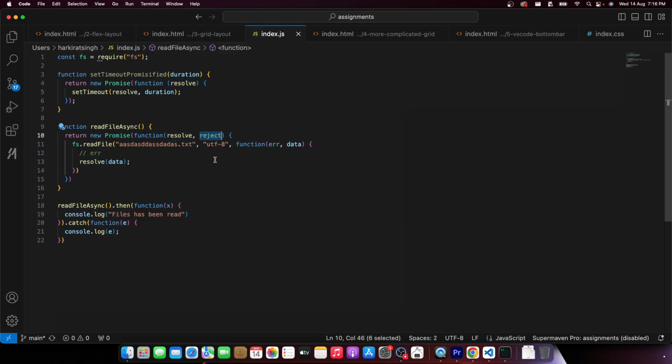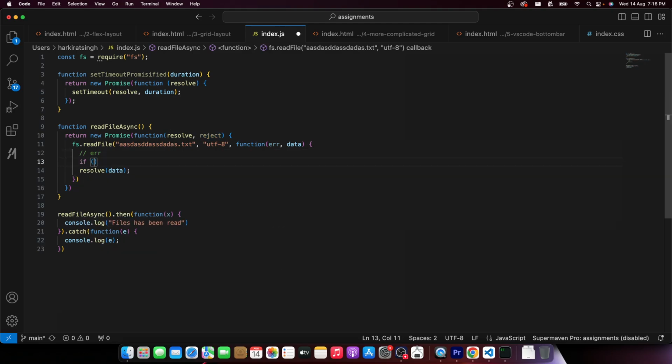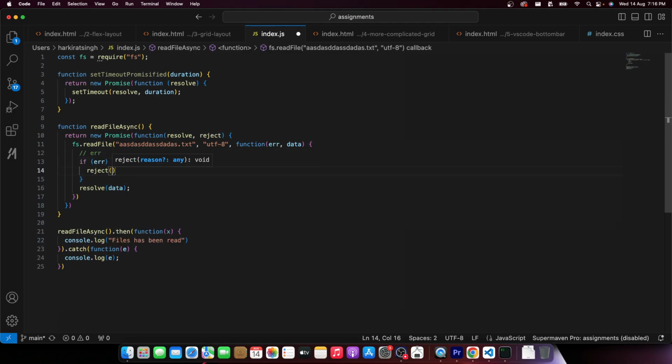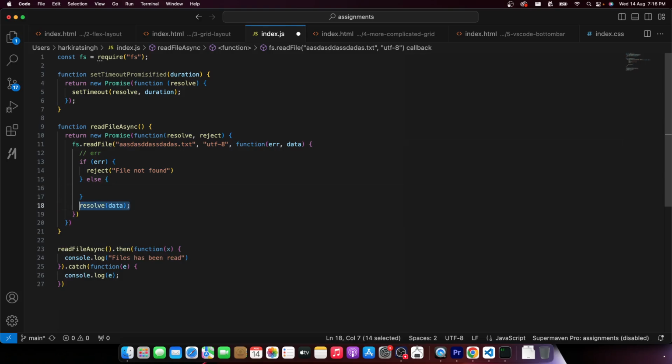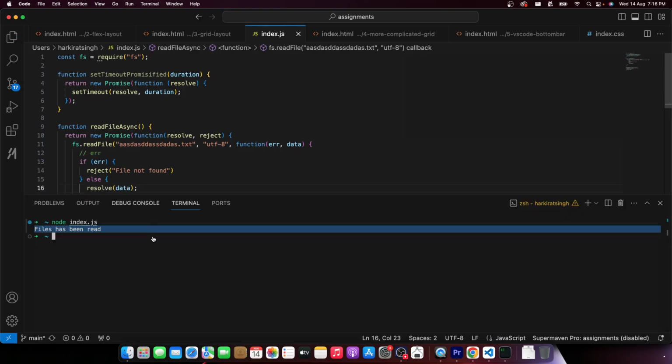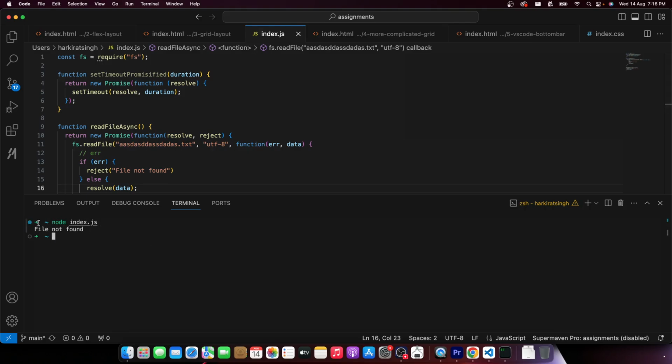We have completely ignored the second argument until now, but ideally a promise function can either resolve, which means things are fine, or reject. If error exists, you should reject with file not found. If there is no error, then you can resolve the data. So now if I run this, it says file not found.